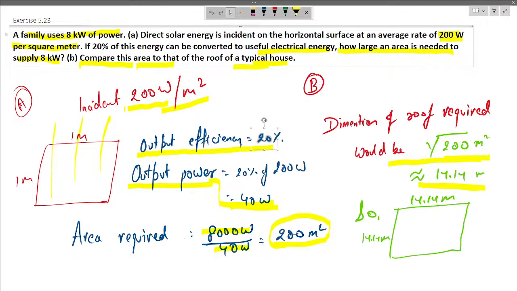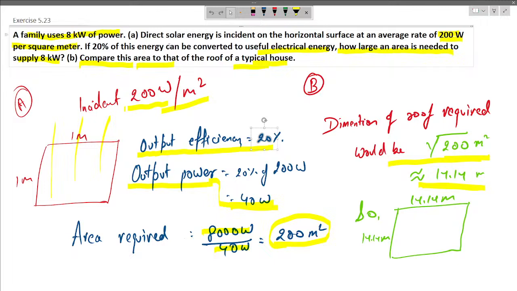So it is given the efficiency of the solar panel, that is 20%. Now output power is 20% of the 200 watts that is received on the surface per square meter. So if the input power is 200 watts, then the power that we are able to use is 40 watt.